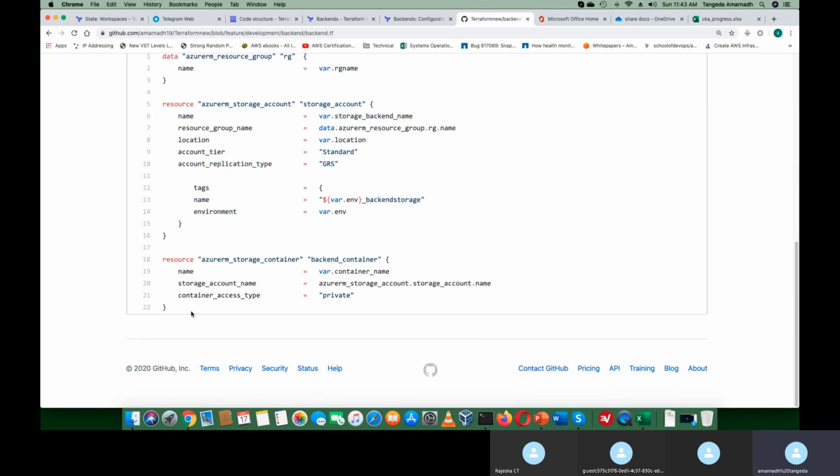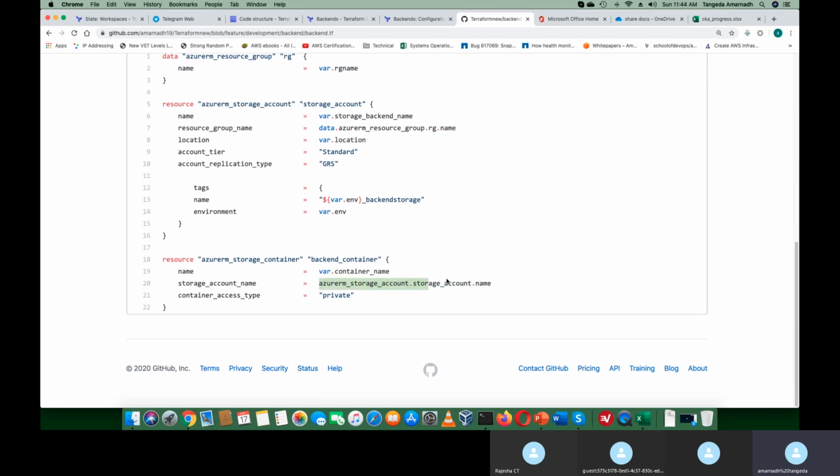Then I'm going to create a container, storage backend container. The resource type is storage container, and I gave a logical name, and the name of the container is some variable from before. Then the storage account name is the name which was created above. We're using this, and please remember how exactly I'm accessing the storage.